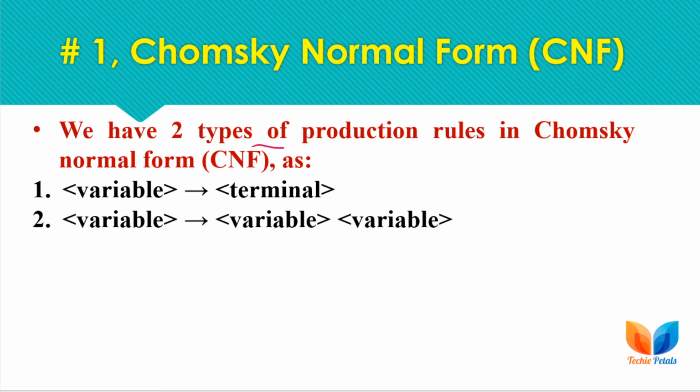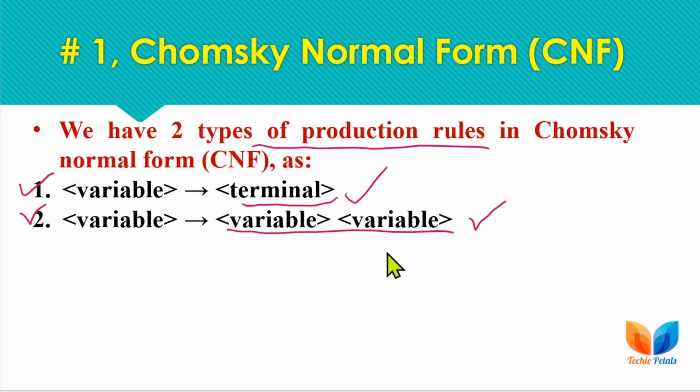the production rules can be of two types only. Either a variable can derive a terminal or a variable can derive two variables. By variable we mean the non-terminal. So here we can have a non-terminal deriving a terminal or a non-terminal deriving a string of two non-terminals. So this is the format for the production rules of Chomsky normal form.